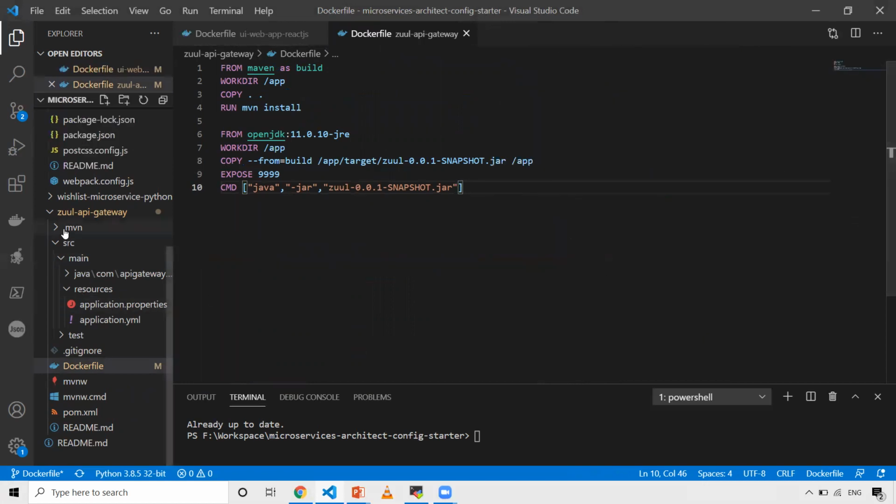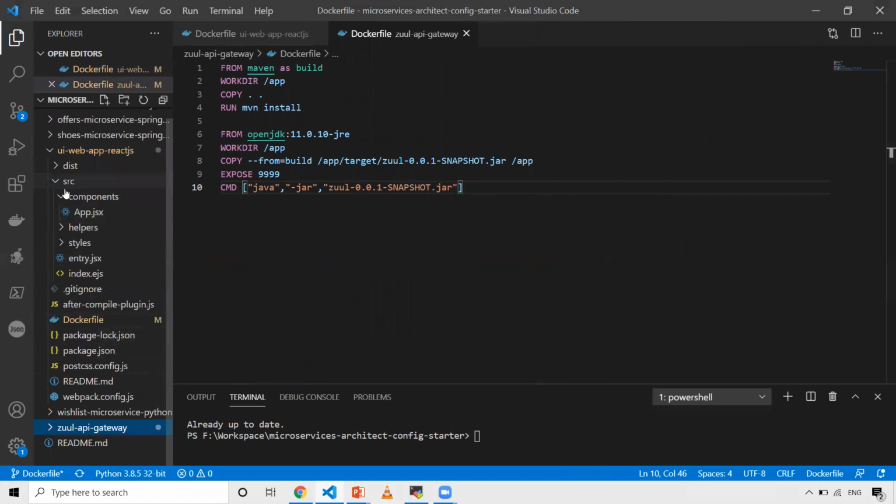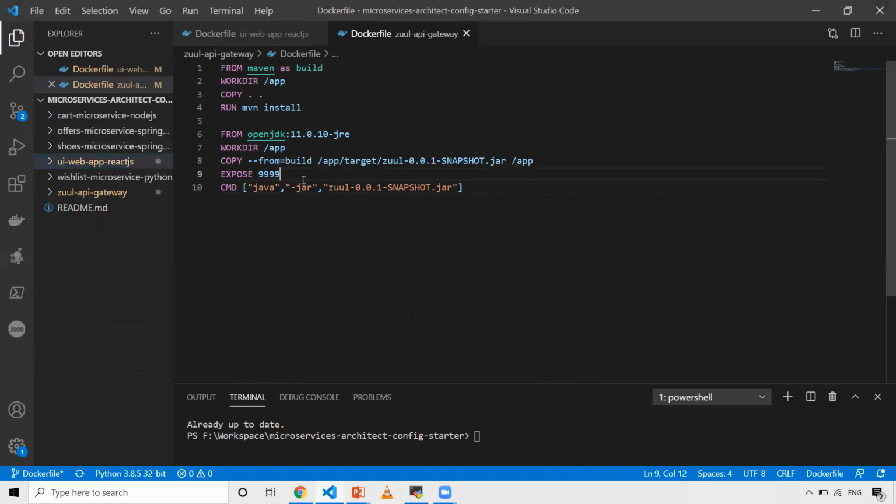Now for two applications, we have created Docker files. Next I'll write the Docker files for offers and shoes. Again, these are similar to the Zool API gateway, because those are also Maven projects written using Spring Boot, and the build tool is similar, which is Maven. So that's the reason I'll copy and paste. Only the change will be the artifact names.